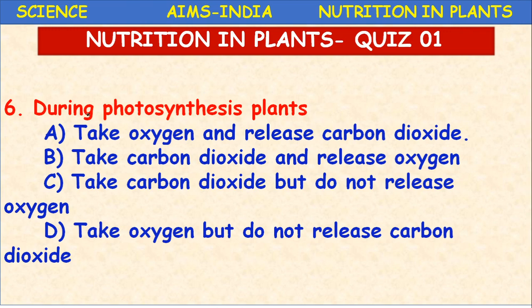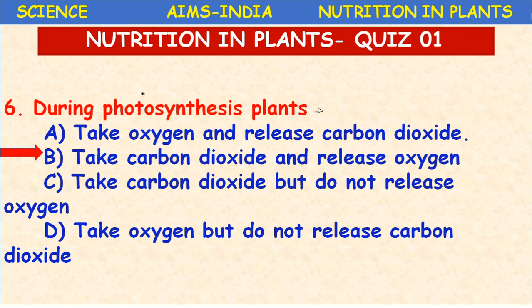Read the question carefully. During photosynthesis, what do plants do? Plants take carbon dioxide and release oxygen.